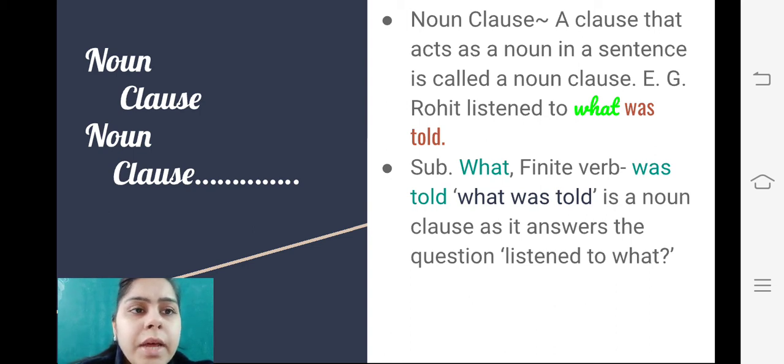So we know very well that in a clause we have a subject and a predicate, and in that predicate we have at least one finite verb. So these two qualifications we find in this clause. What is a subject and was told is a finite verb. This is why this is a noun clause, and it also answers the question what. So therefore it acts as a noun in the sentence. So what next? Let's see.